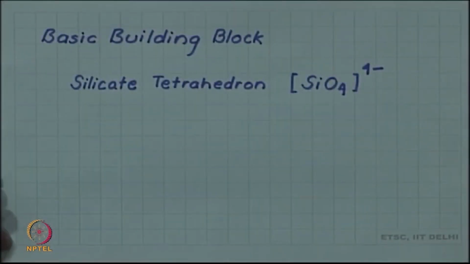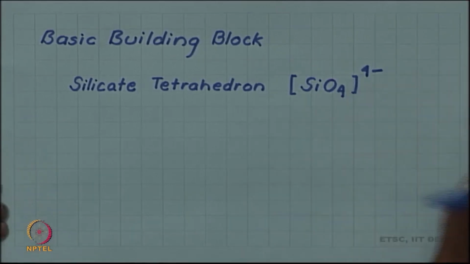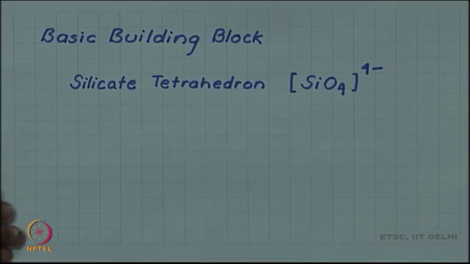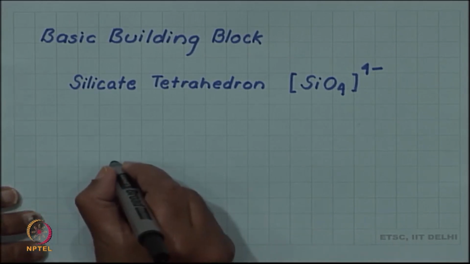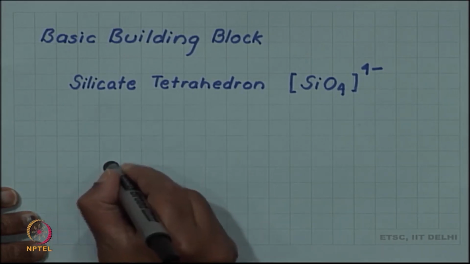The basic building block of either the crystalline silica or amorphous silica is the so called silicate tetrahedron. Let me draw it for you to show what we mean by silicate tetrahedron. So, let me start with the silicon atom.